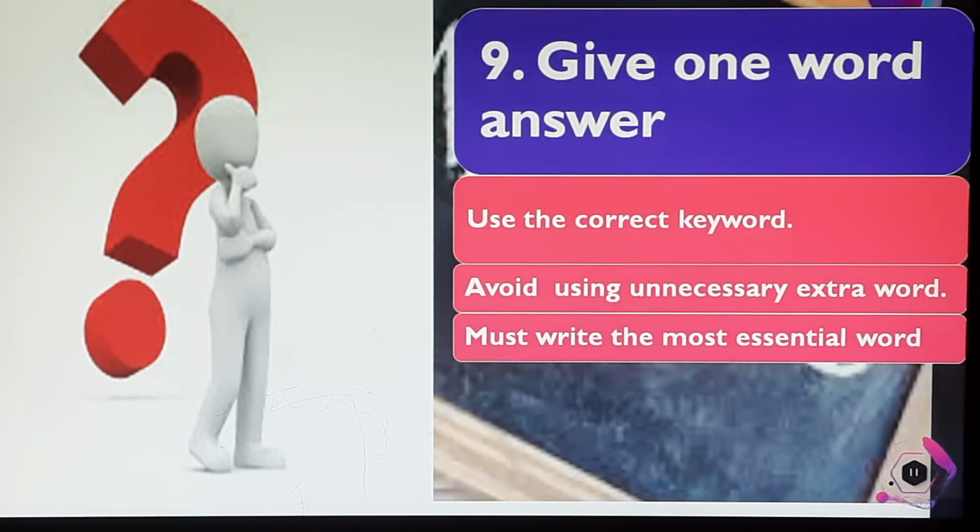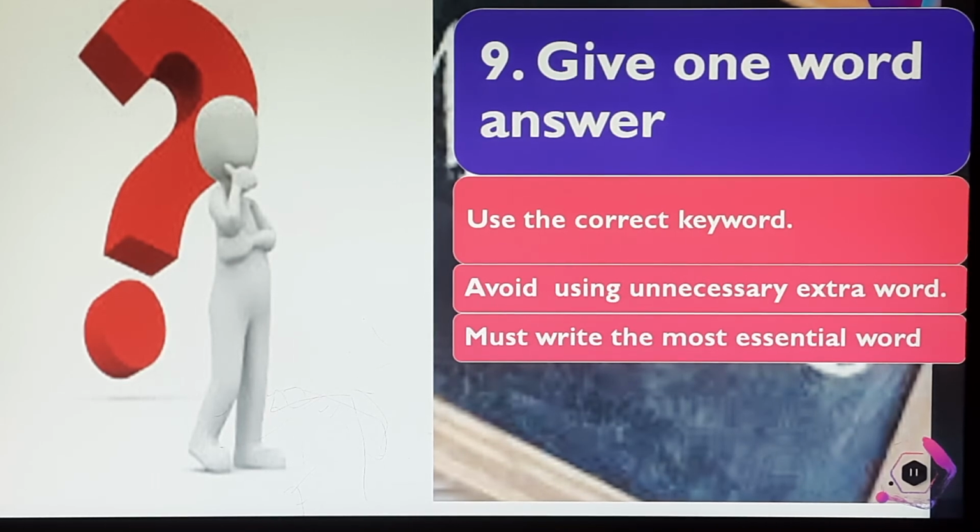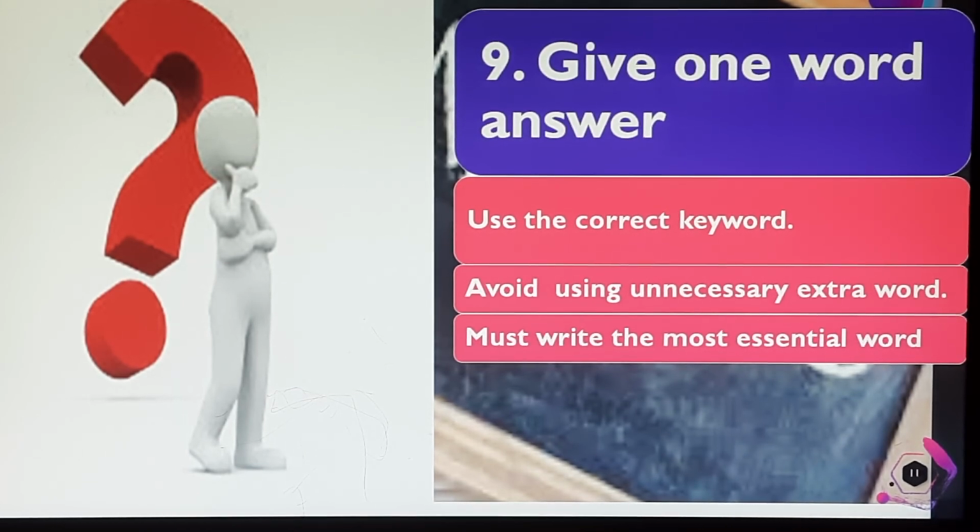Give a one word answer. Use the correct keyword. This is very tricky. If you're asked to write one word, please do use one word only for your answer. Do not write a bunch of words which is actually completing the sentence. No, it will definitely be a word. Suppose I say, name one word for negative ion.